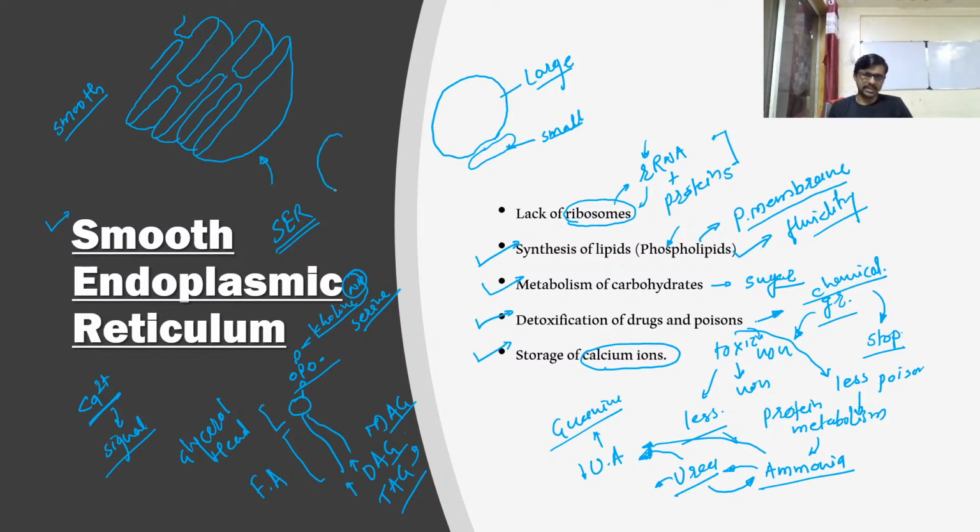For example, when a cell gets any signal from the outside, it is necessary to amplify this signal in many ways, and at that time calcium plays an important role in the signaling process. So it needs to be protected or stored inside a membrane-bound organelle. You can't leave all the calcium ions inside the cytoplasm, otherwise it will start something which is not normal in our body. So this calcium is stored inside the smooth endoplasmic reticulum.